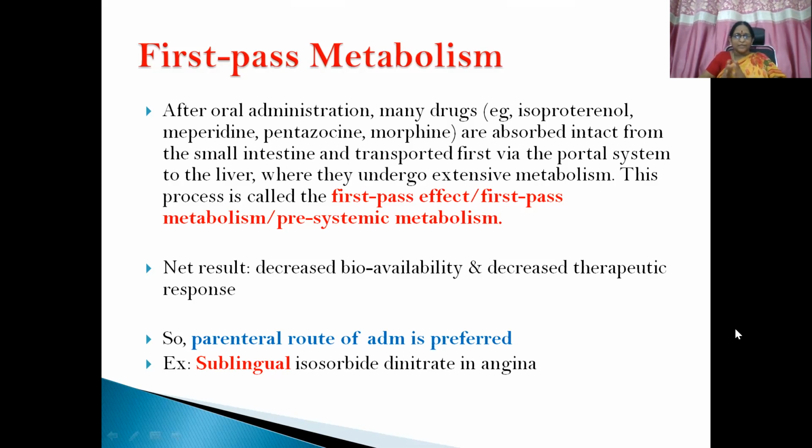This is known as first pass effect or first pass metabolism. That is the metabolism which is happening first time in the body, or pre-systemic metabolism, because the metabolism is happening before their entry into the systemic circulation. So you may get any short note like first pass effect; you have to write the same: first pass metabolism, or pre-systemic metabolism also. So you should know the various synonyms also.